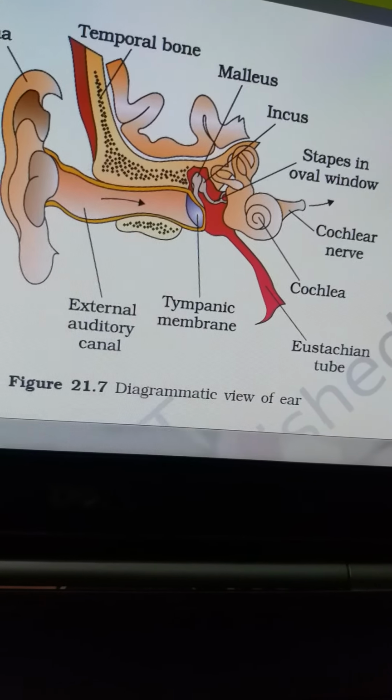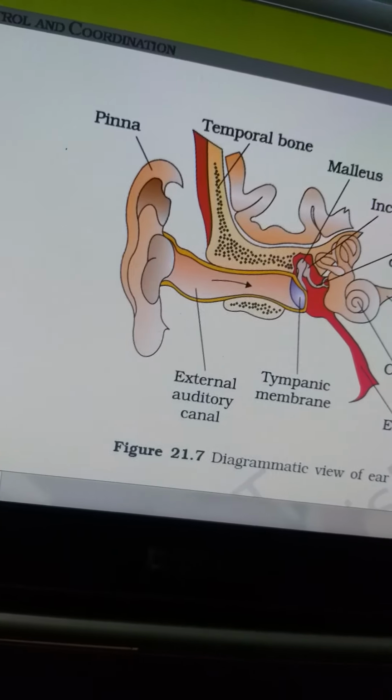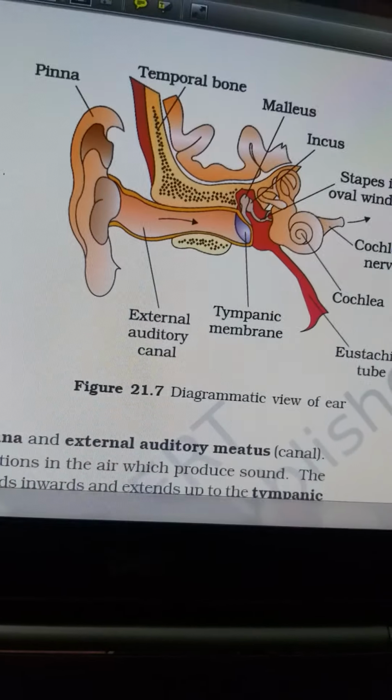Now, if you just see the diagram carefully. Okay, now you see.